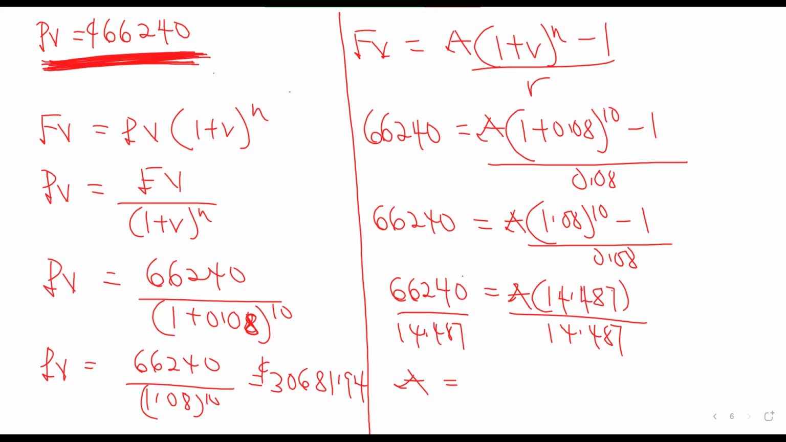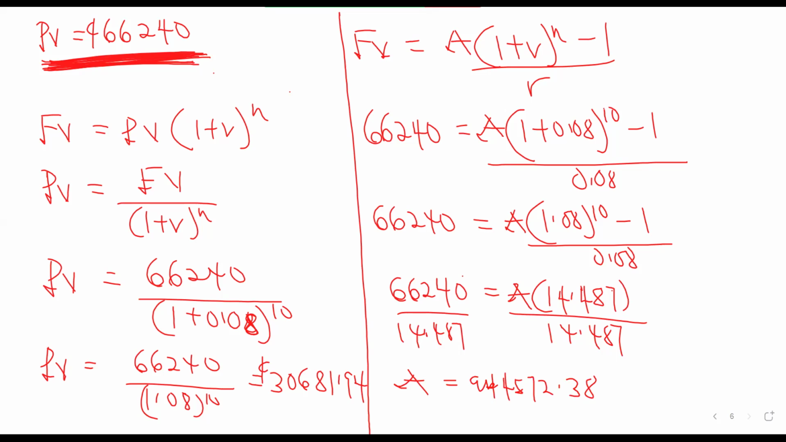What are we having? 4572.38. Okay, 4572.38. So that's if your father wants to be putting a fixed amount or equal amount into the fund so that your sister can be able to complete the school.